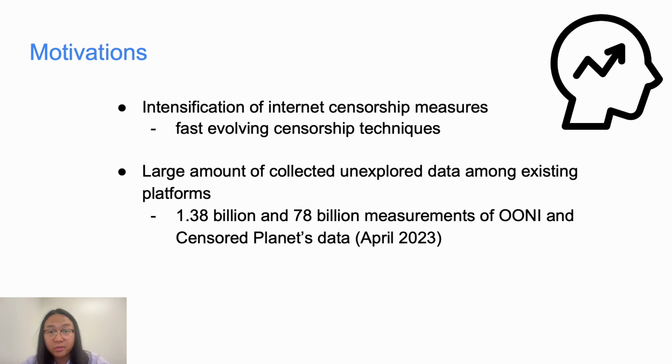Existing censorship measurement platforms like Uni and Censor Planet are doing a great job of collecting vast amounts of network measurement data on a daily basis. However, much of which remains unexplored. As of April 2023, Uni has amassed 1.38 billion measurements, and Censor Planet has collected a staggering 78 billion measurements.